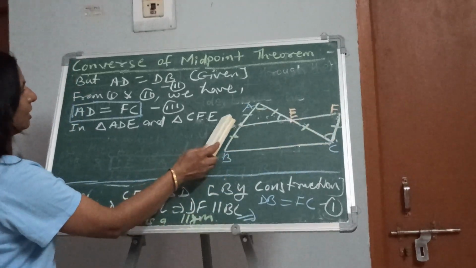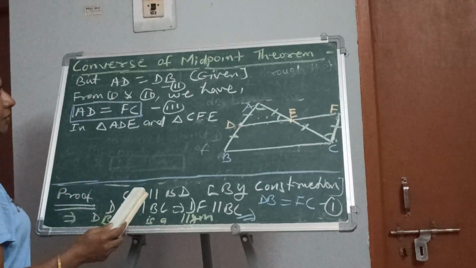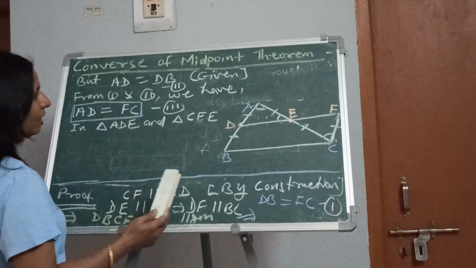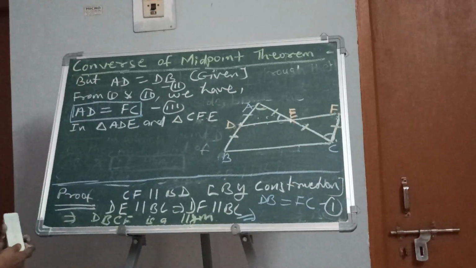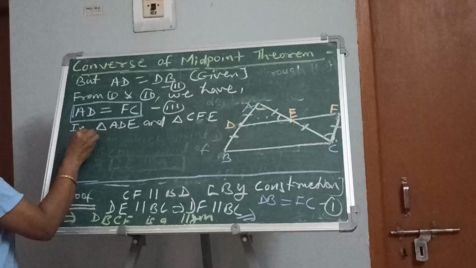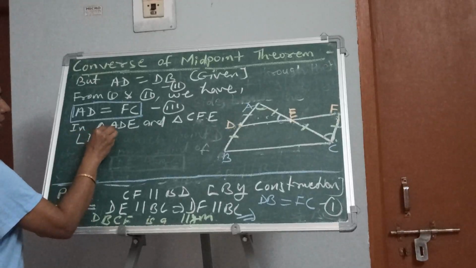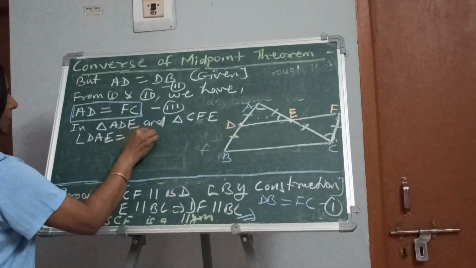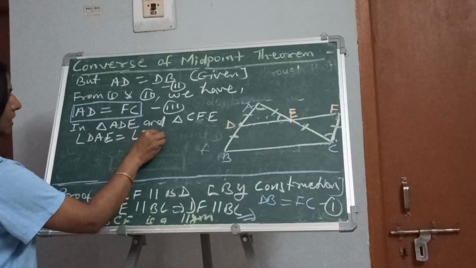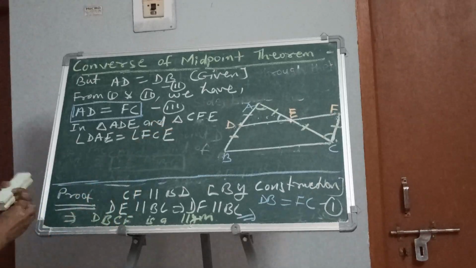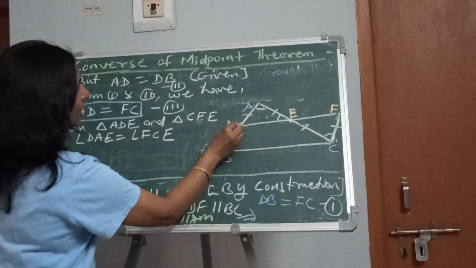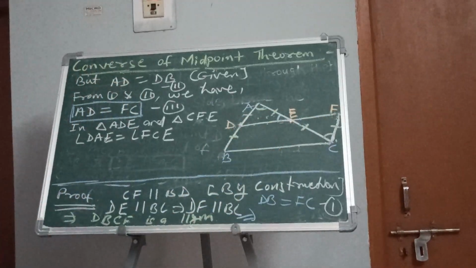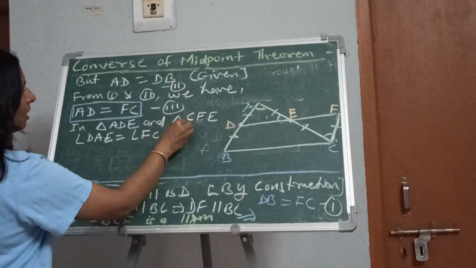Means what? DAE is equal to what would happen? FCE. Angle DAE is equal to angle FCE. This one, mark it: DAE is equal to FCE. This angle and this angle are equal. Why? Both are alternate interior angles.